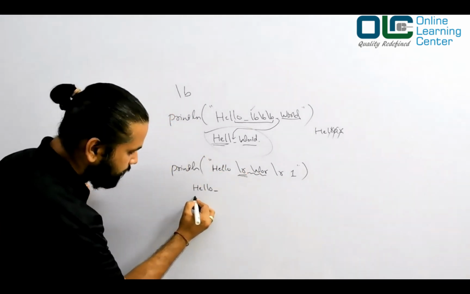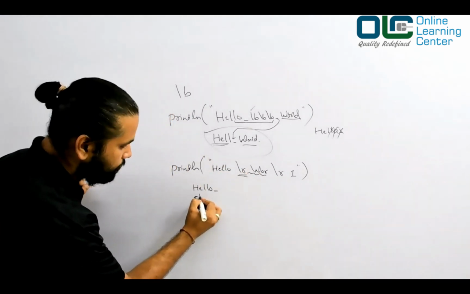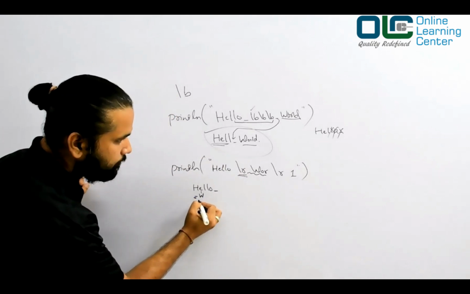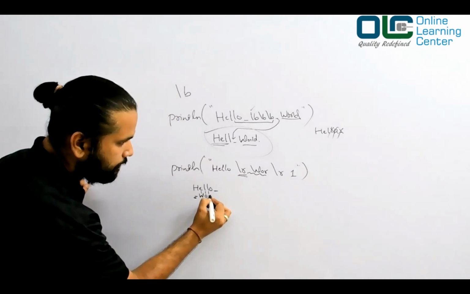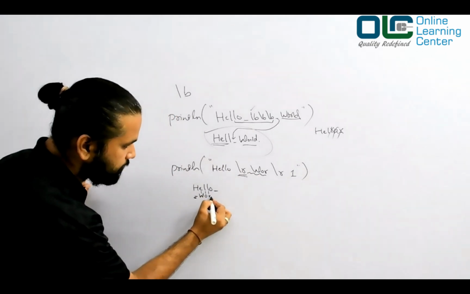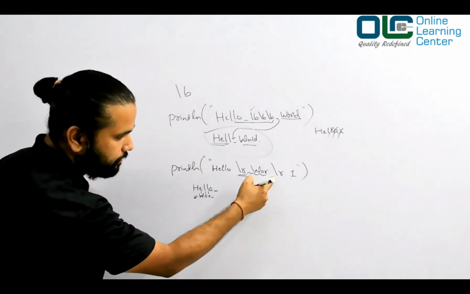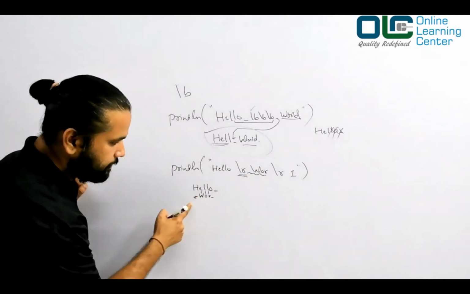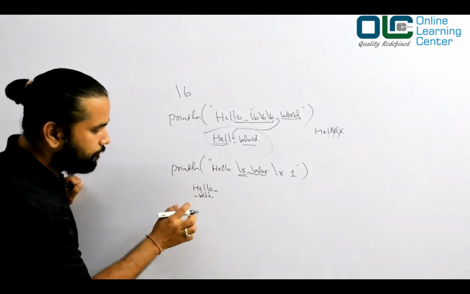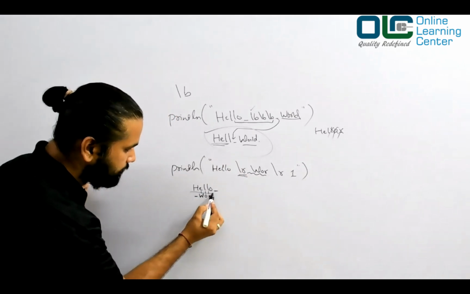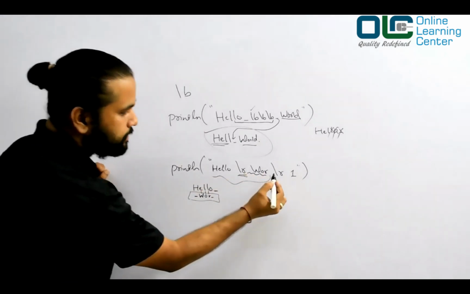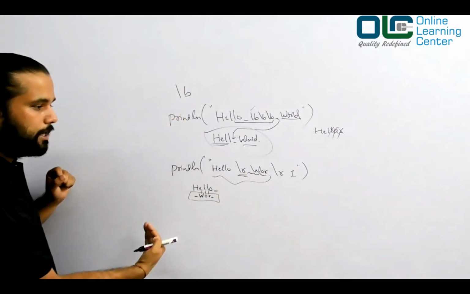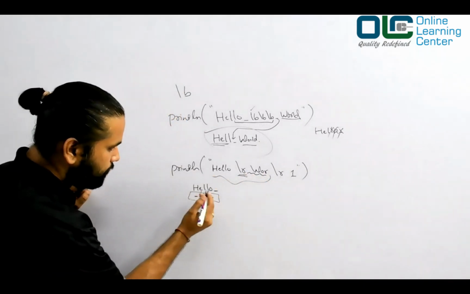It will write space, W, O, R, and a space is also there. So it will write it like this. And what is the final output now? Your final output would be this here, right? And then you are saying \r, that means take my cursor again to the beginning.